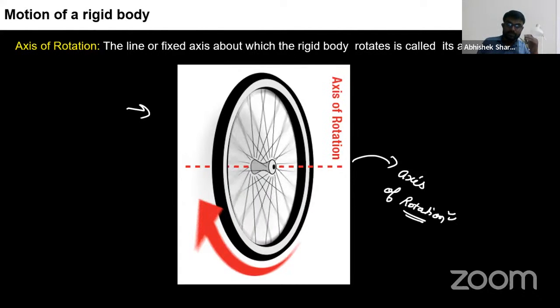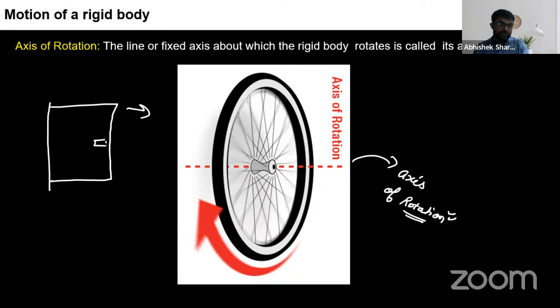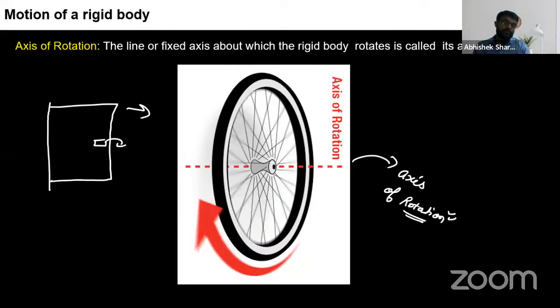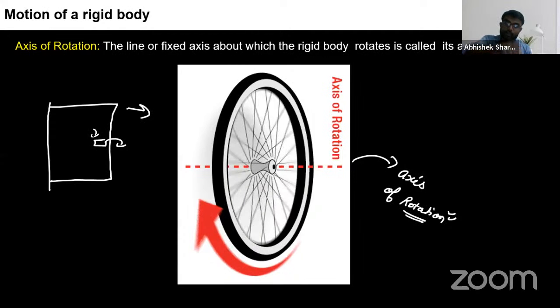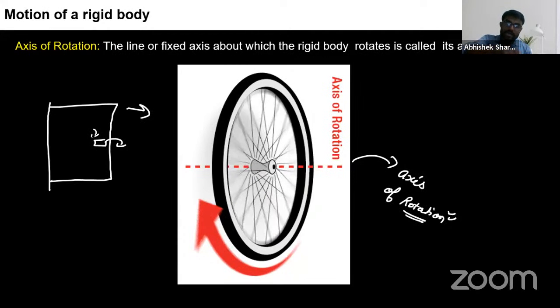Okay, I'll give you one more example. Suppose the door is closed. So what do you do? How do you open the door? You just put your hands on this handle. Okay, you unlock it, trigger it, and you just push the door towards yourself.